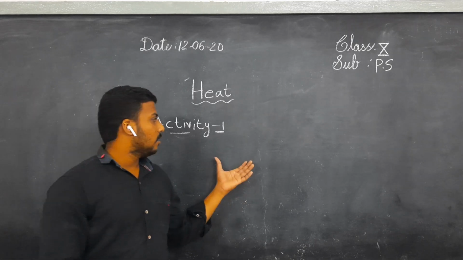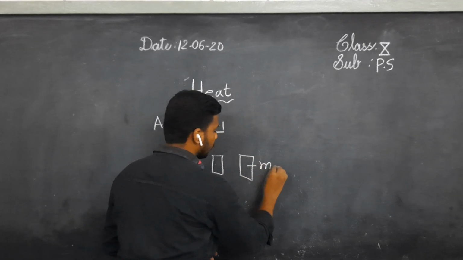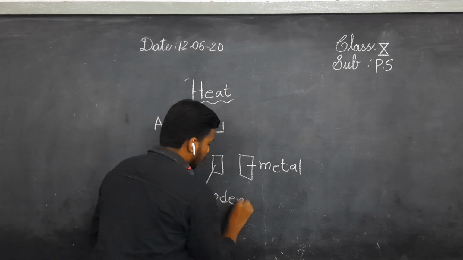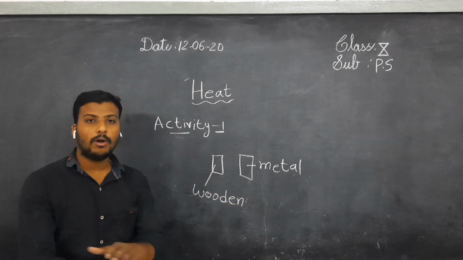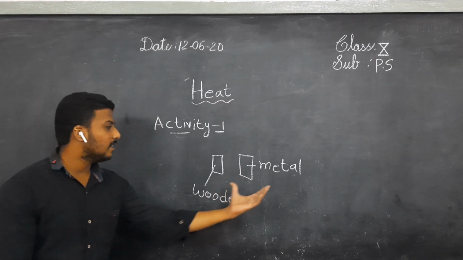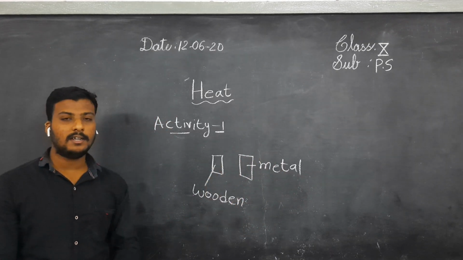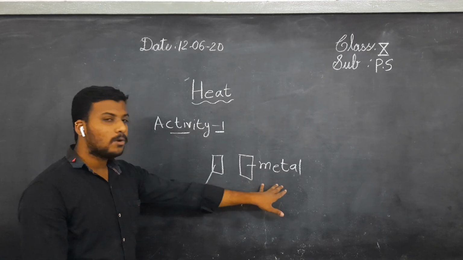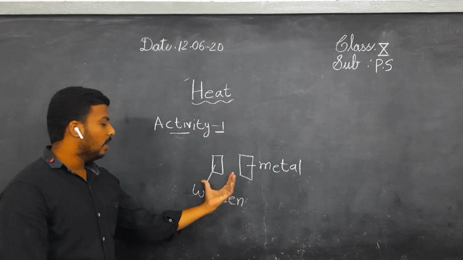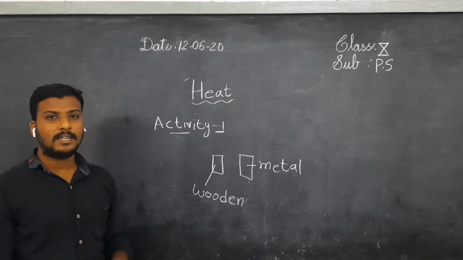Do you observe that the wooden piece is less cold than the metal piece? In the case of the metal piece, more heat energy is transferring from your body to the metal object than to the wooden piece. Here the degree of coldness is more for the metal piece than the wooden piece. Do you understand? Once again, the metal piece takes more heat energy, so you get a feeling of coldness. The wooden piece acquires less energy from your body, so you get a feeling of slight coldness. Understand?